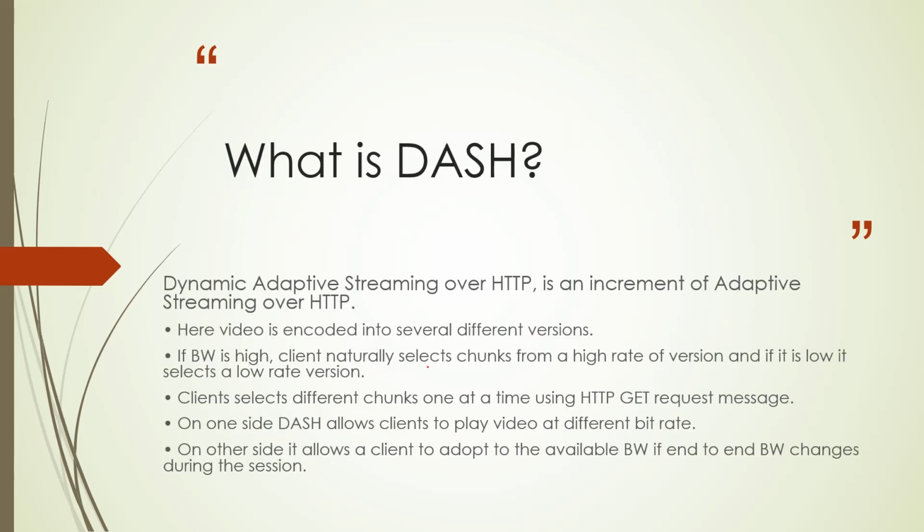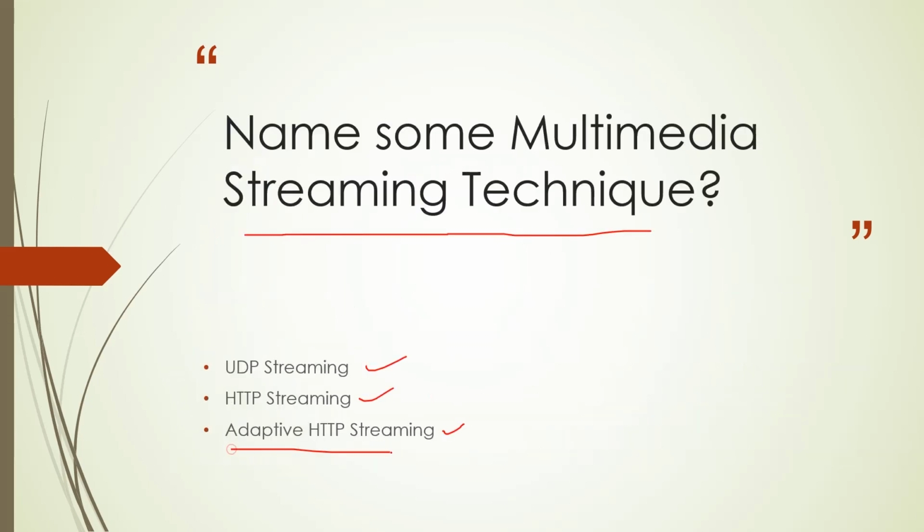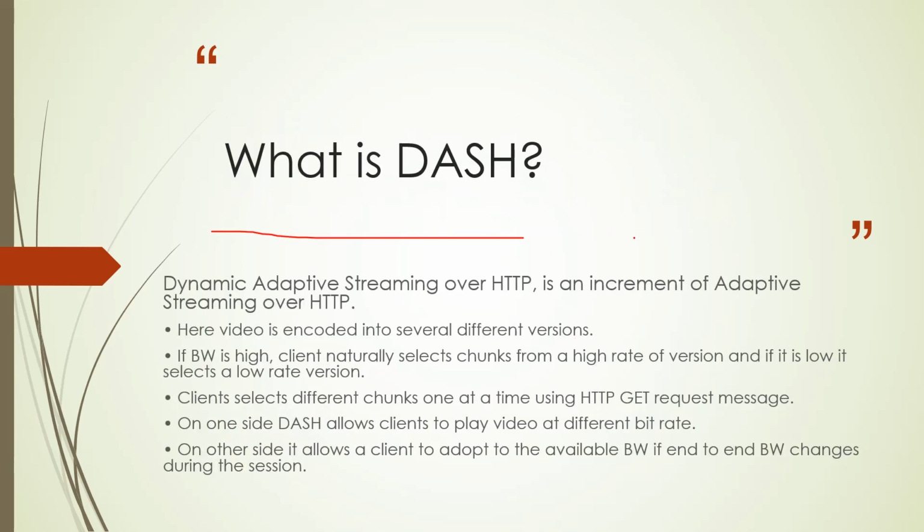Now, further from the previous slide, what is DASH? It is an increment of adaptive streaming, as we discussed in the previous slide, adaptive HTTP streaming. So DASH is the increment of adaptive streaming. What will it give? It will provide us many capabilities, like going to any minute or any length of the video, and the streaming will go from there only.